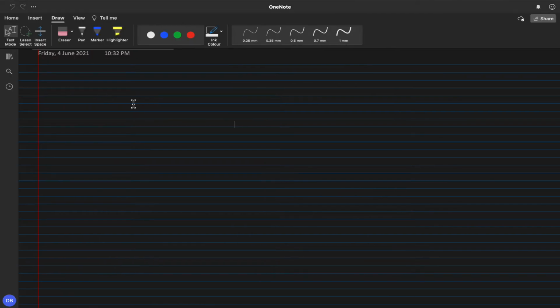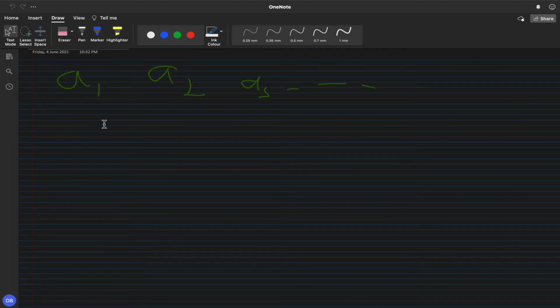The logic is this: let's say we have A1, A2, A3, the numbers of the input array. Take any two elements and name them x and y.